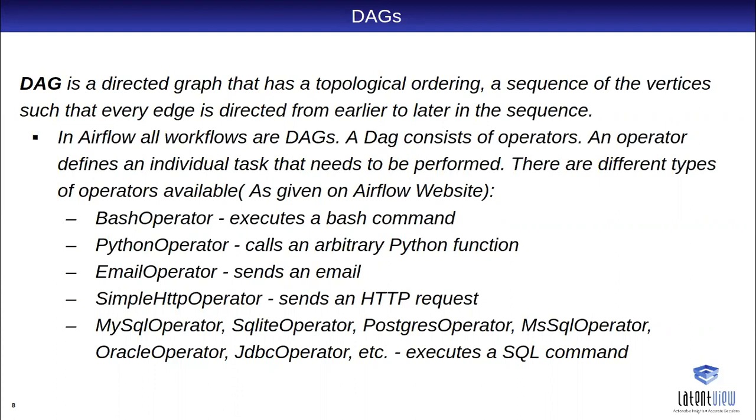And then we have the email operator, which sends an email on failure, or even when we complete a task, we can send an email that this task has been completed. And we have the HTTP operator. We have a huge number of operators. Also, I think we will be able to develop a custom operator as well in a DAG.